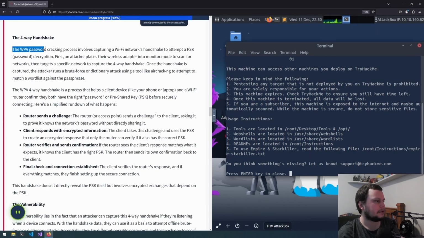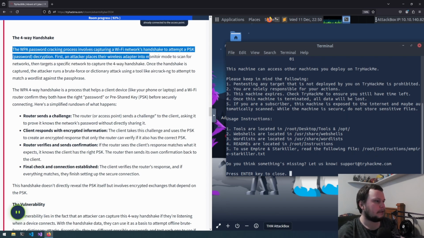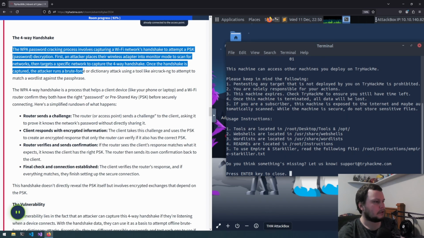The four-way handshake. The WPA password cracking process involves capturing a Wi-Fi network's handshake to attempt a password decryption. First, an attacker places their wireless adapter into monitor mode to scan for networks, then targets a specific network to capture the four-way handshake. Once the handshake is captured, the attacker runs a brute force or dictionary attack using a tool like Aircrack-ng to attempt to match a word list against a passphrase.